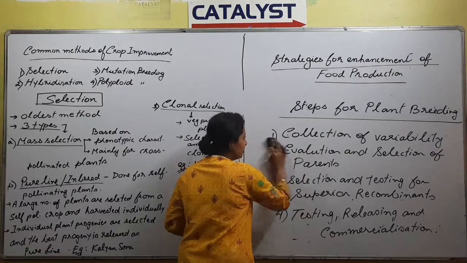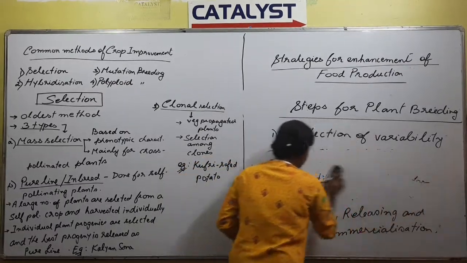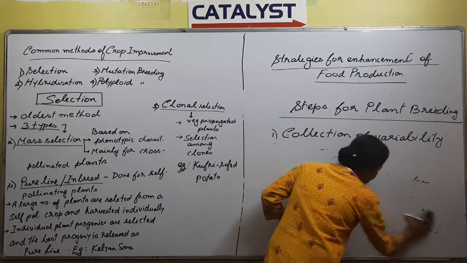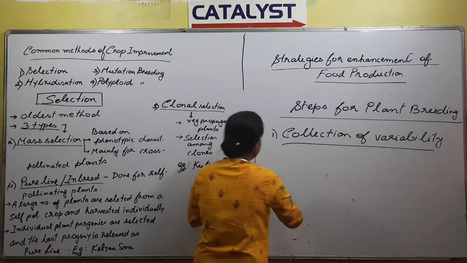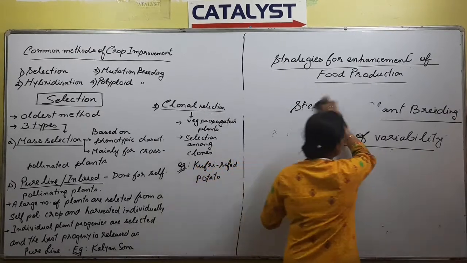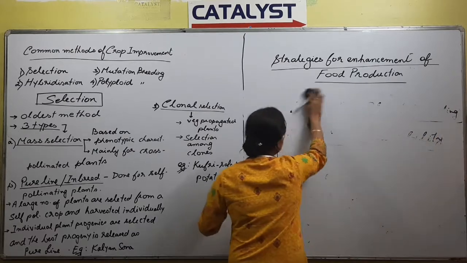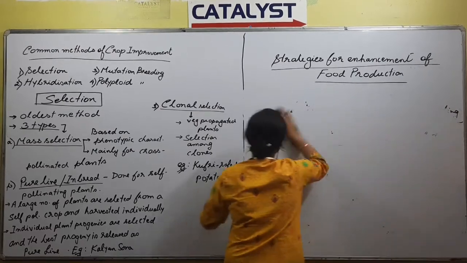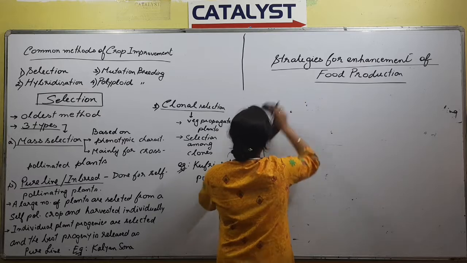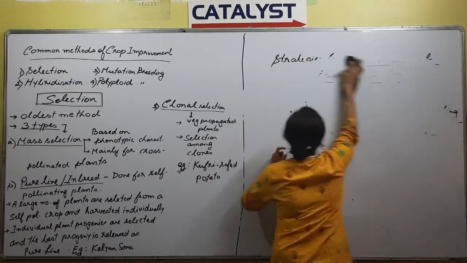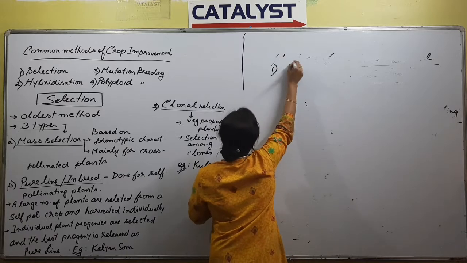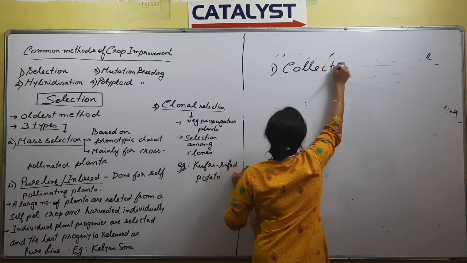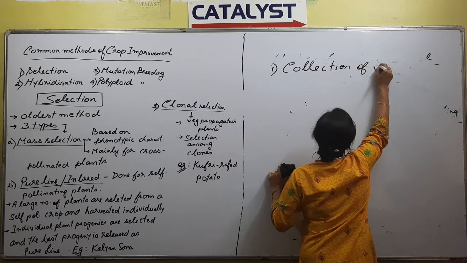So we will be coming to the first step, that is collection of variability. Whenever we talk about collection of variability, we have a term that is called germ plasm. Have you heard that word? Germ plasm kunisila niki? Germ plasm. So we are talking about collection of variability.